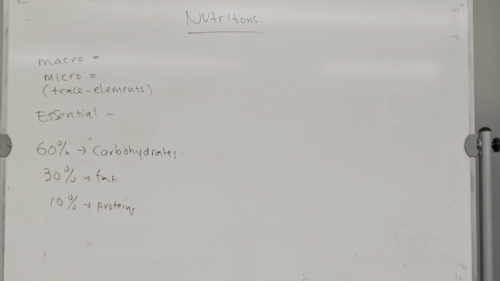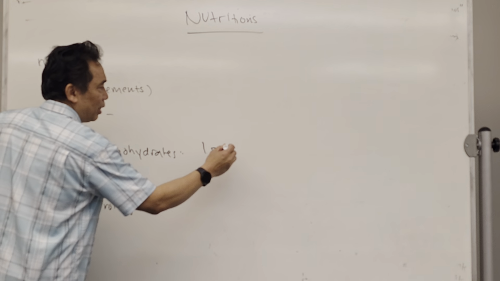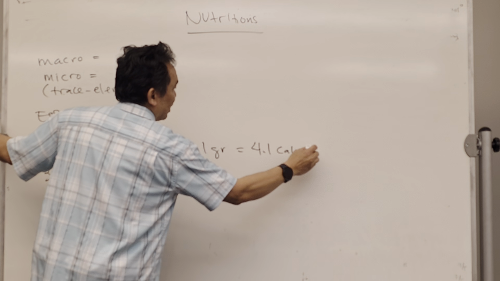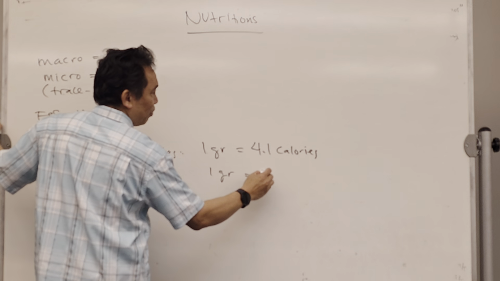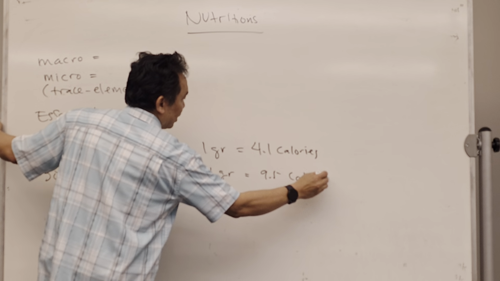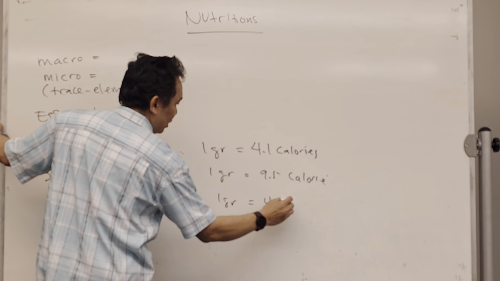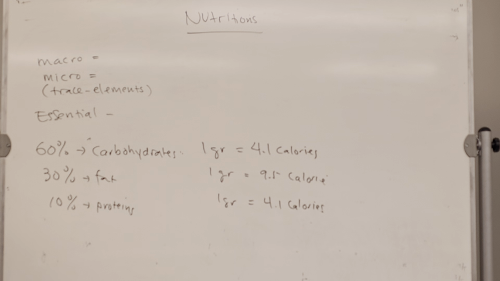So on your review, you know how to calculate that. It's good that you know how to calculate the calories from the grams that you eat. For carbohydrate, for example, 1 gram of carbohydrate is equal to 4.1 calories. Fat, 1 gram of fat is equal to 9.5 calories. Protein is almost similar to carbohydrate, 1 gram usually has about 4.1 calories.